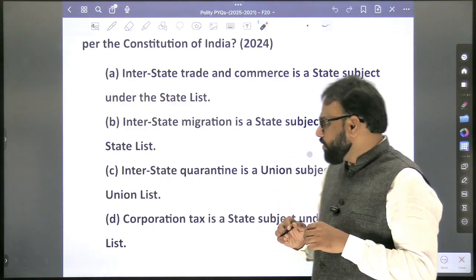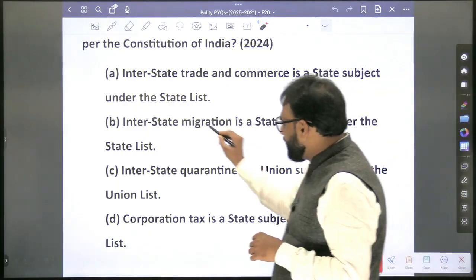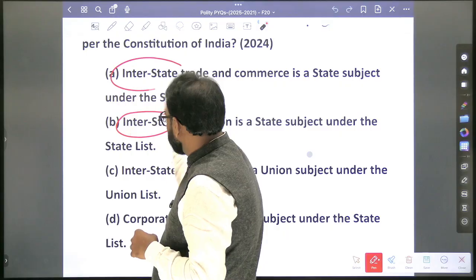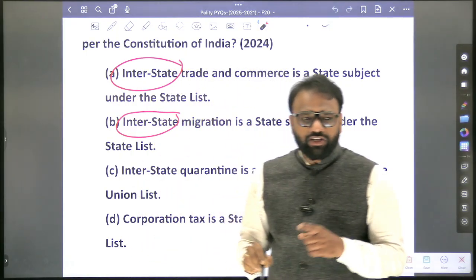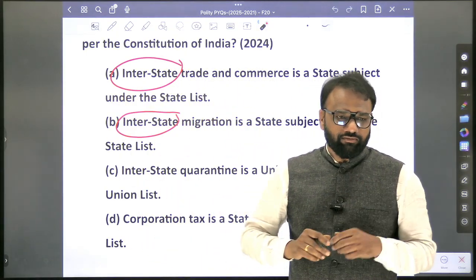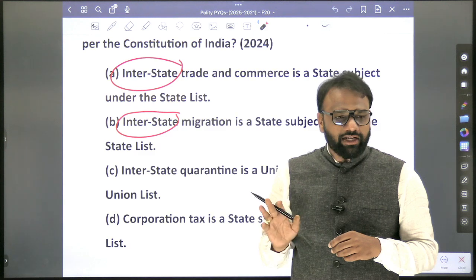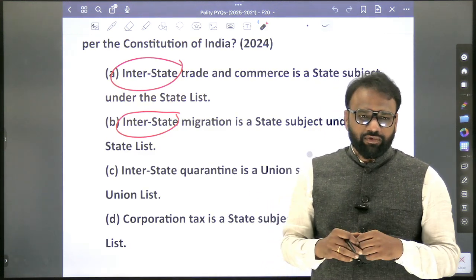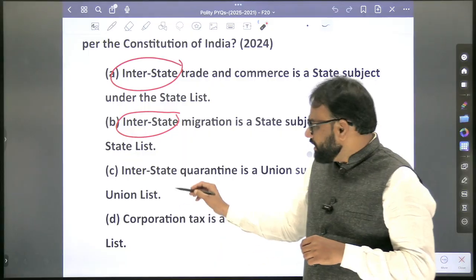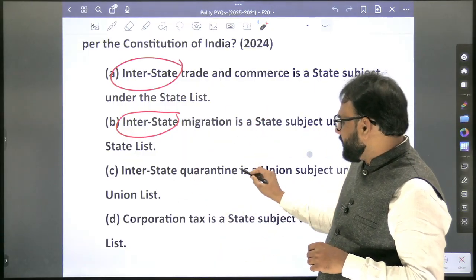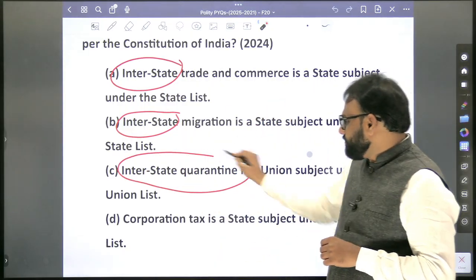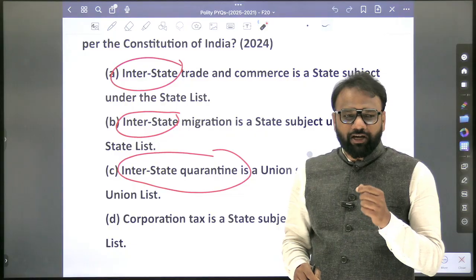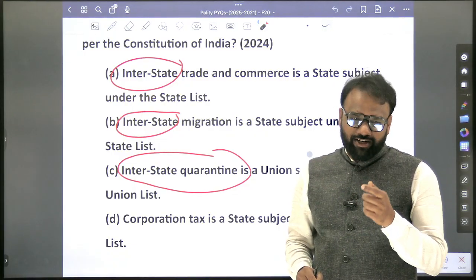Especially when it comes to interstate, whenever it is interstate, it will always be a union list subject. It will not be a concurrent list subject either. Whenever it is interstate, it will always be a union list subject itself. And see here, it's a 2024 question. Interstate quarantine: this term we used to hear repeatedly in which year?